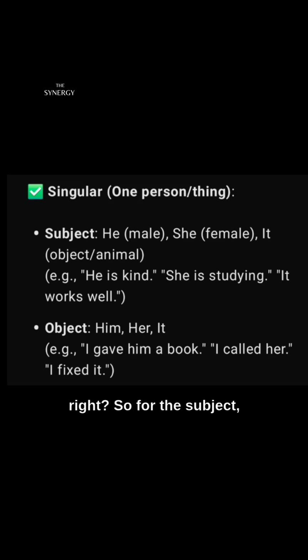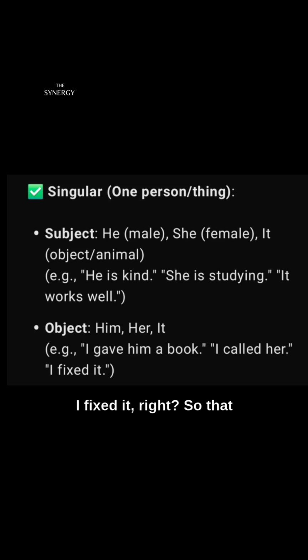So for the subject, the singular form, we have he, she, it. Example: she is kind. She is studying. It works well. Object: him, her, it. I gave him a book. I called her.